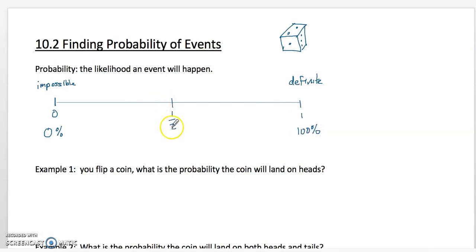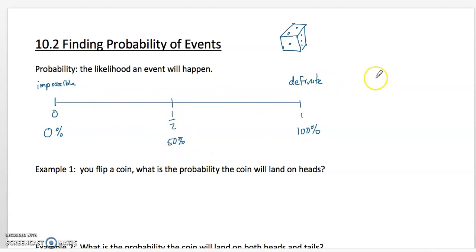Now, something here in the middle, it's like 50-50. There's a 50% chance it's going to happen because there's an equal chance that it will happen or that it won't happen. So these are like three markers, but obviously most of the things that we're going to talk about are going to fall someplace in here, right? Not exactly on the 0, the 1, or even the half. Sometimes it will, but most of the time they won't.